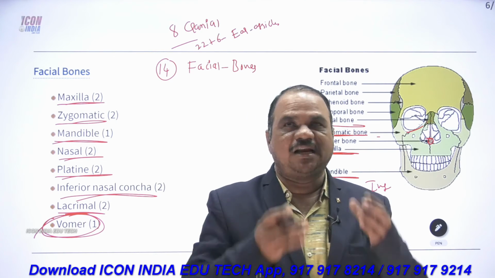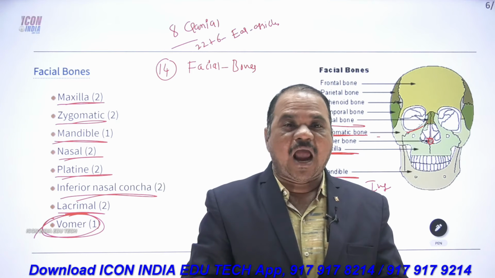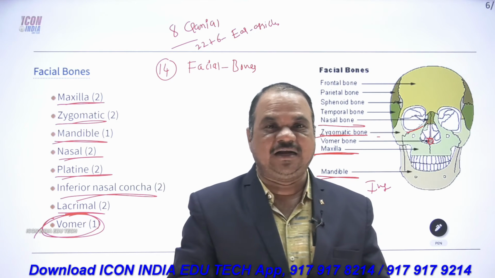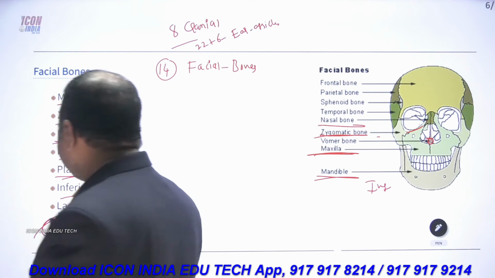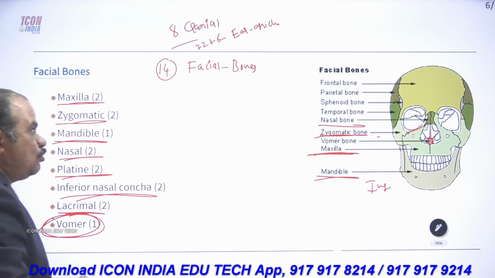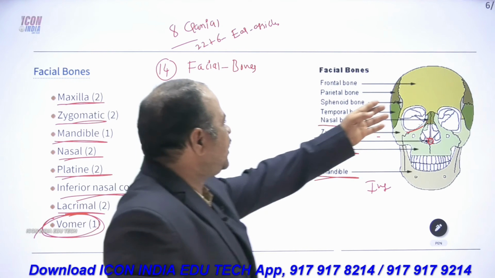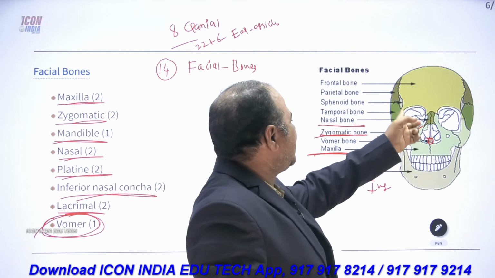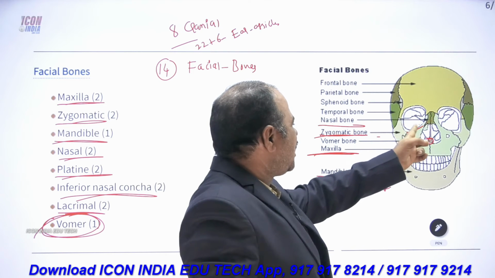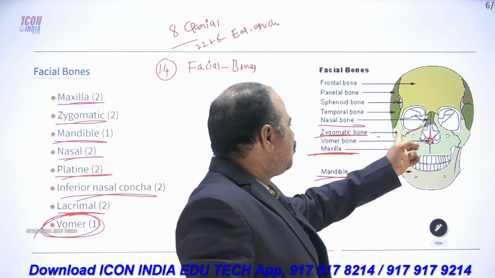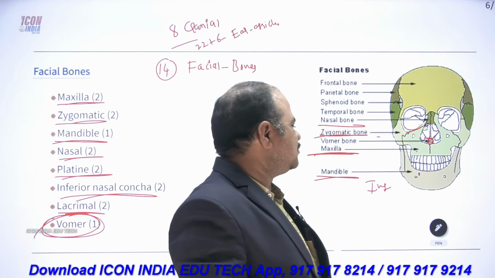So 8 are cranial and 14 are facial. Totally we have 22 bones present. We already know the frontal and the parietal, then the sphenoid, temporal, and the nasal and zygomatic, vomer, maxillas, and mandibles.